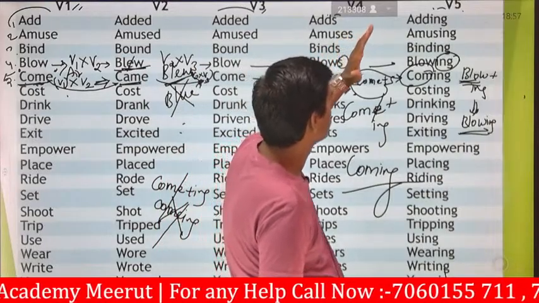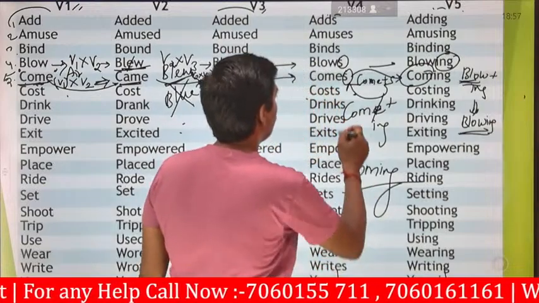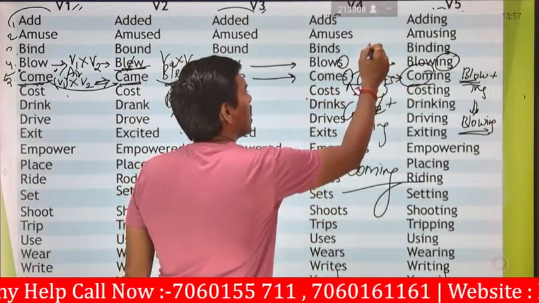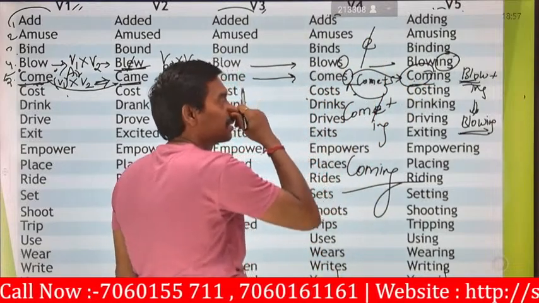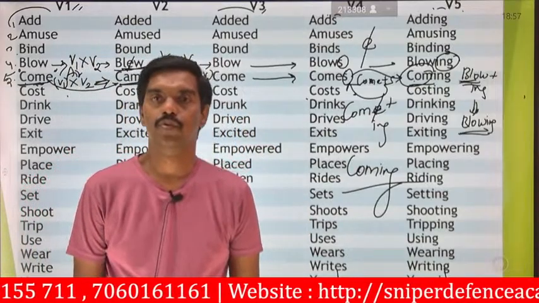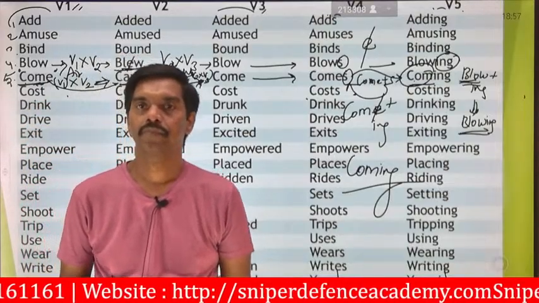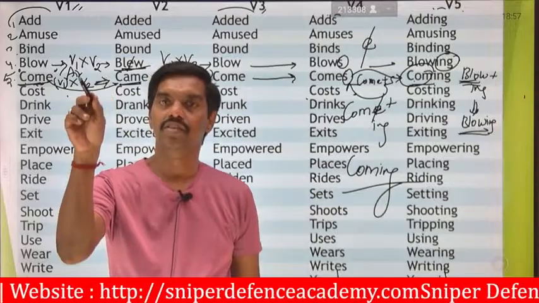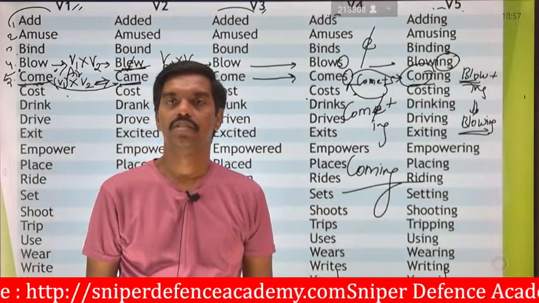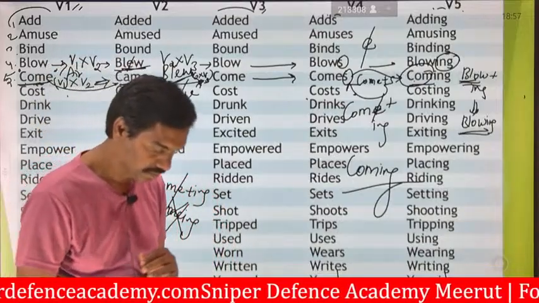Comes is replaced from V4 to V5 by coming. Here the E remains silent at the end. That is the only thing you should know very clearly. Don't write C-O-M-E plus I-N-G. That is wrong. It is C-O-M plus I-N-G. So that is what you have to keep in your mind.